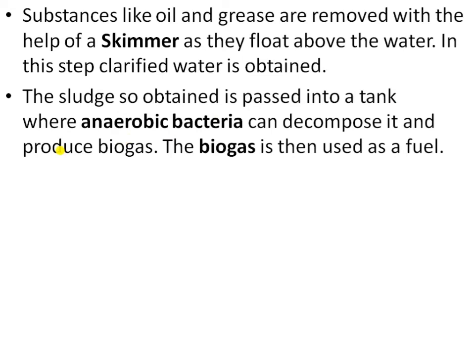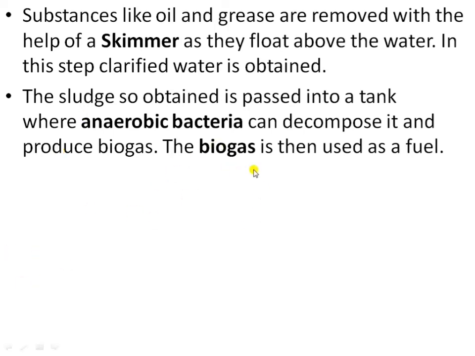When they decompose the waste material, they produce biogas, and this biogas is used as a fuel. Biogas can be used for producing electricity also. And the sludge that is left after the biogas is dry, and that is used as a manure.